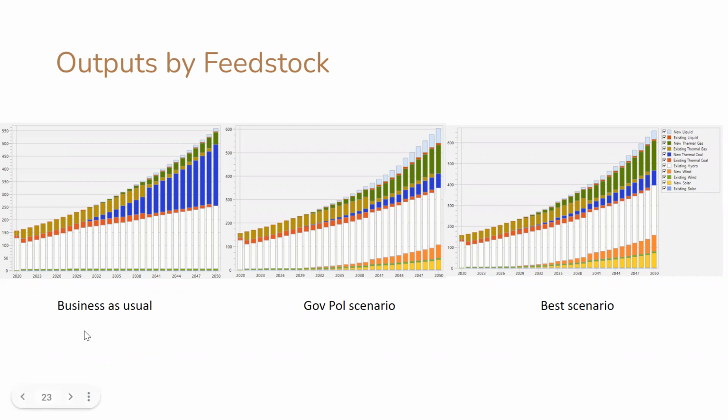And new liquid also dominates in renewable energy penetration in the government policy scenario. So for this scenario, there is a figure on the right and the domination in existing hydro.